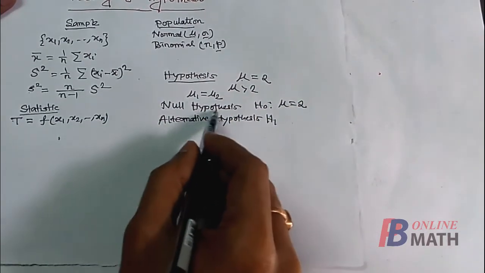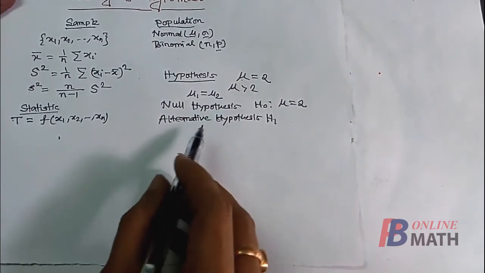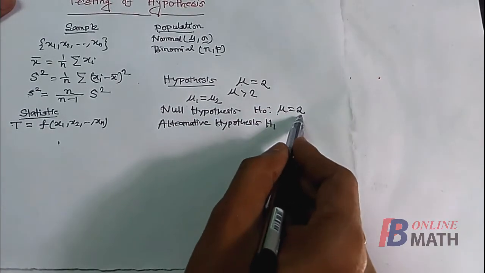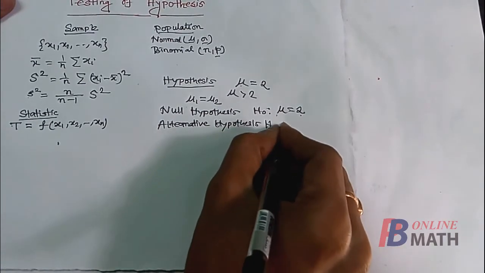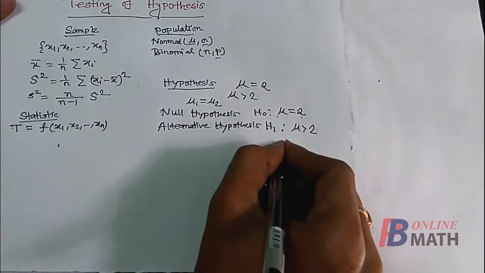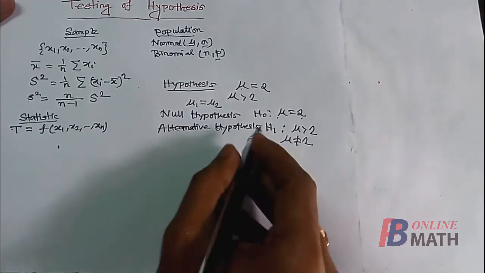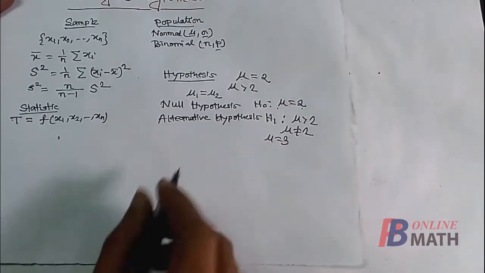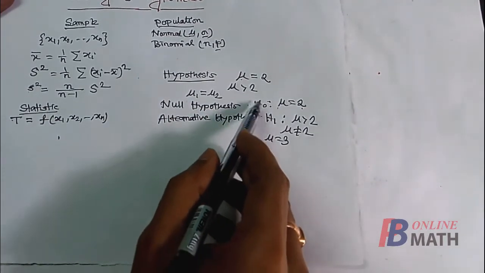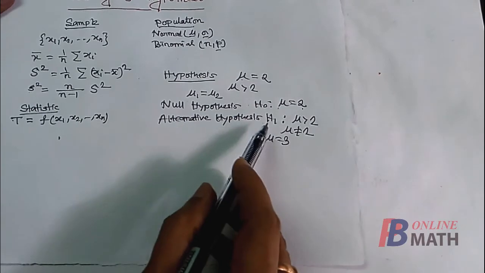Actually, we select the null hypothesis and alternative hypothesis in such a manner that these two are mutually exclusive. So if we select H0 as mu equal to 2, then we can select H1 as, suppose, mu greater than 2. Then these two are mutually exclusive. One can assume that mu not equal to 2. This is also an alternative hypothesis. One can assume that mu equal to 3. So we select the alternative hypothesis in such a manner that H0 and H1 must be mutually exclusive. So these are null hypothesis and alternative hypothesis.